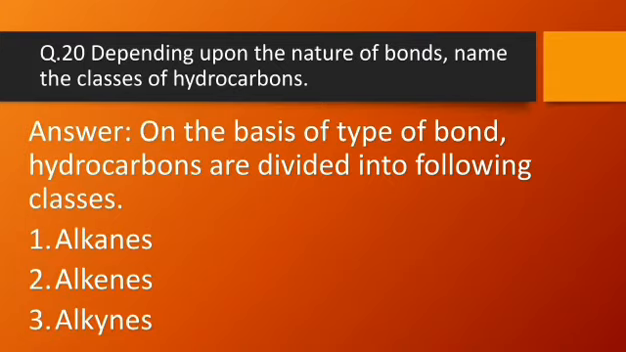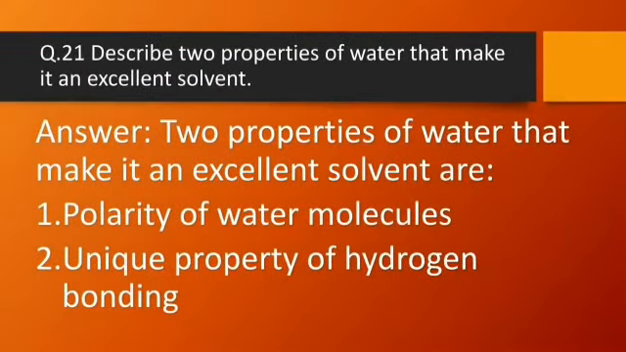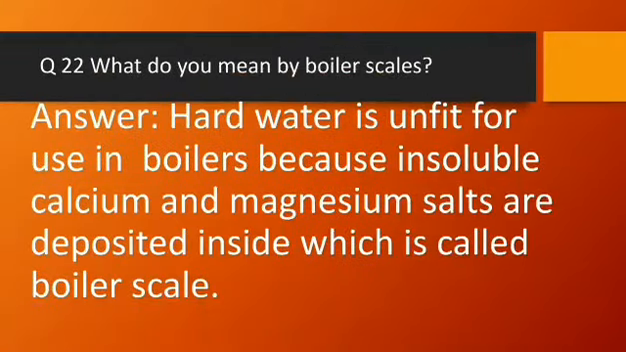Question number 20, depending upon the nature of bonds, name the classes of hydrocarbons. Answer, on the basis of type of bonds, hydrocarbons are divided into the following classes: alkanes, alkenes and alkynes. Question number 21, describe two properties of water that make it an excellent solvent. Answer, two properties of water that make it an excellent solvent are the polarity of water molecules and the unique property of hydrogen bonding.